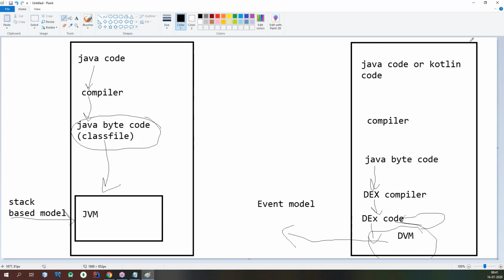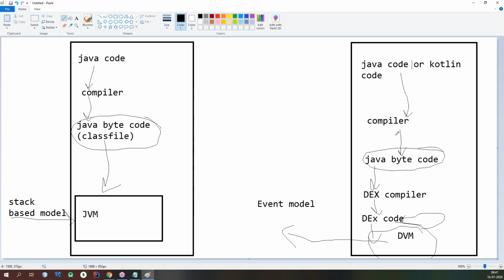Coming to the Android environment, an Android application can be developed in either Java code or Kotlin code. Java code is understandable by the Java compiler, and Kotlin code is understandable by the Kotlin compiler. Ultimately, the compiler converts into Java bytecode instructions only, whether it is Java code or Kotlin code.